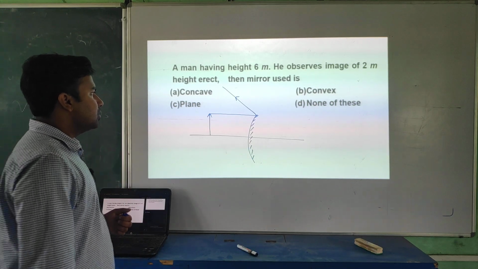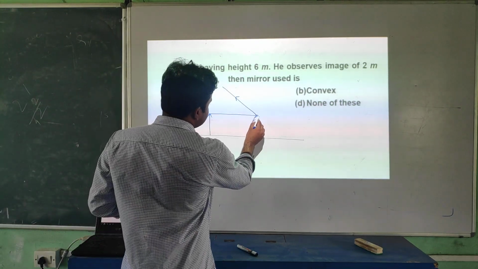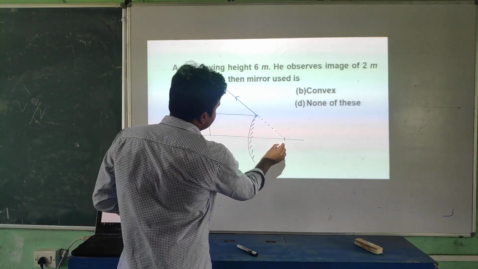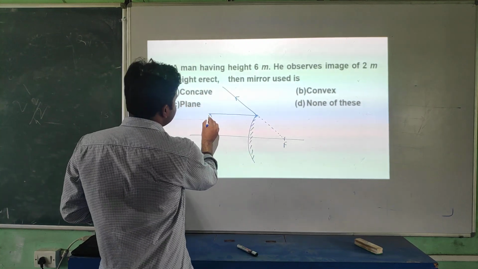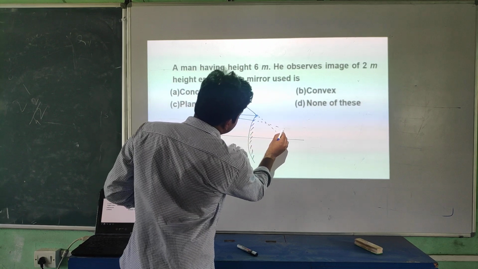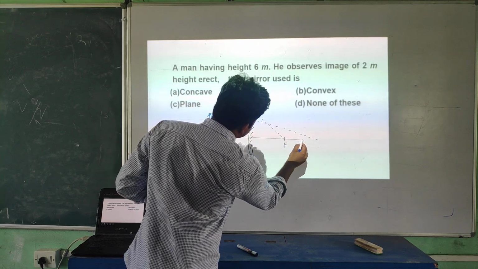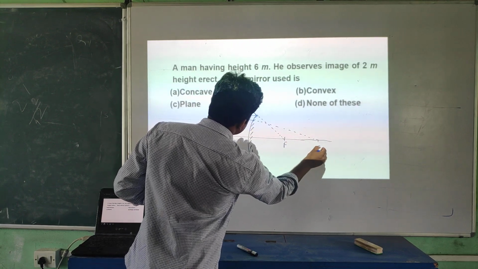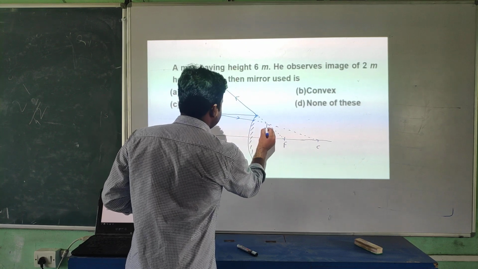It looks like it is coming from where? Focus. And the ray coming towards the center of curvature will retrace its path. So here the image will form.